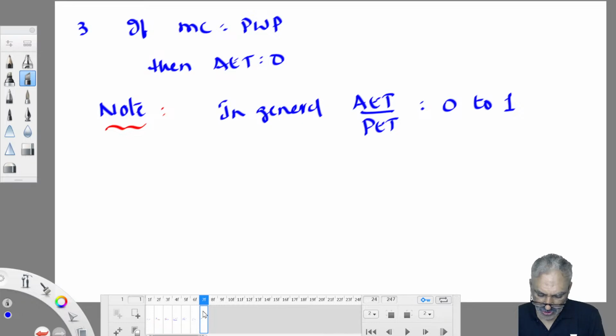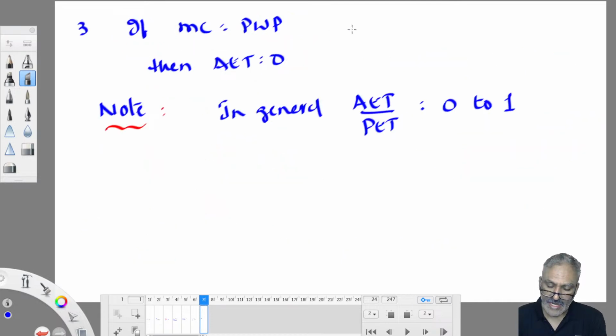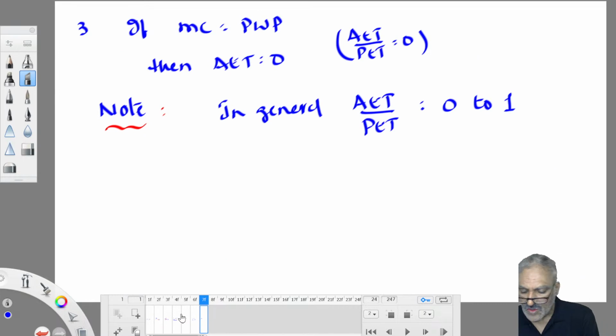Anywhere between 0 to 1. So if AET is equal to PET, what is the AET by PET ratio? 1. So in this case, AET by PET is equal to 1. In this case, AET by PET is less than 1. In this case, AET is 0, no? So AET by PET is also 0. So in general, the AET by PET ratio varies anywhere between 0 to 1.